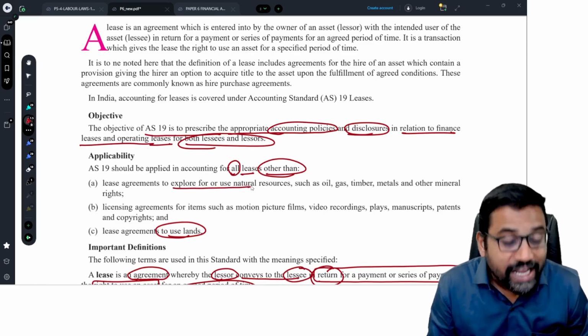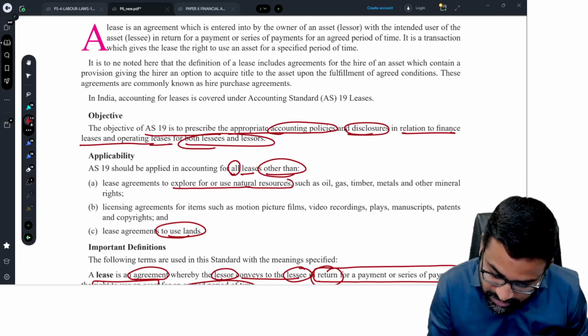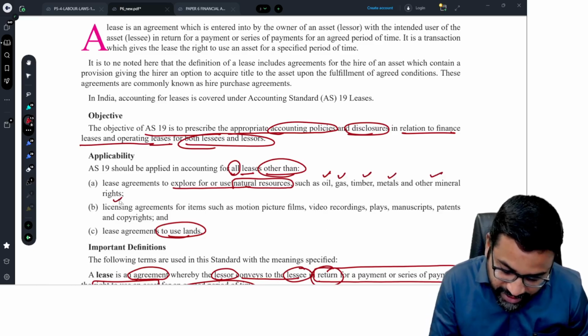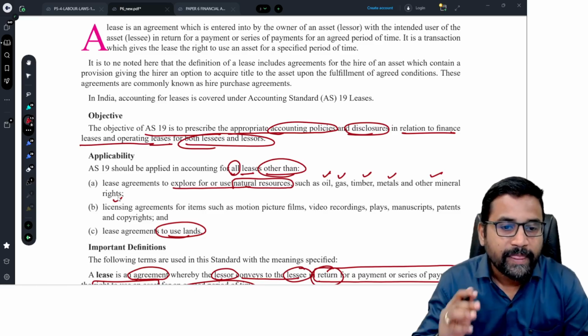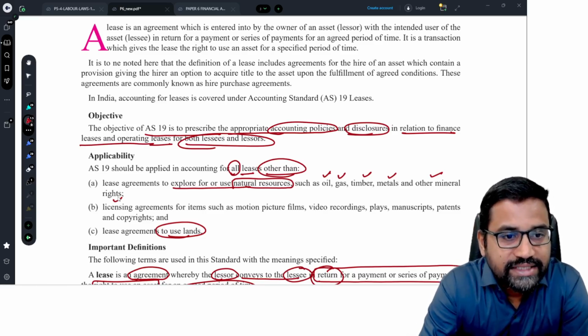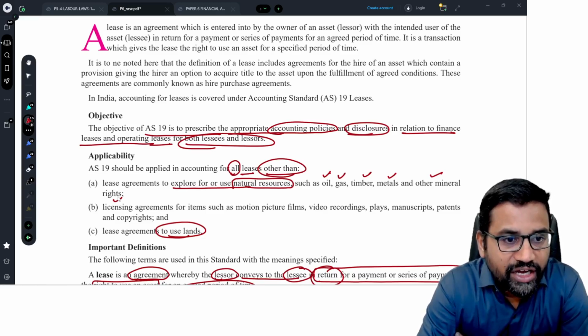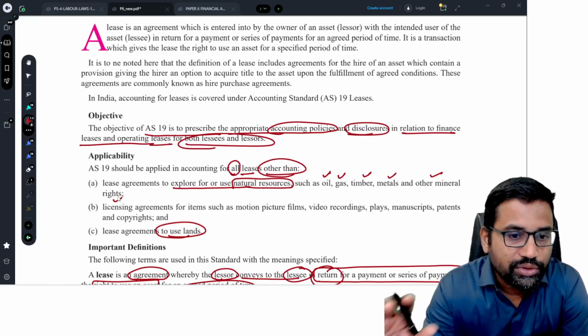or use natural resources such as oil, gas, timber, metals, other mineral rights. For example, Reliance Industries Limited has taken a lease agreement from the Government of India for exploration of natural resources from the sea.